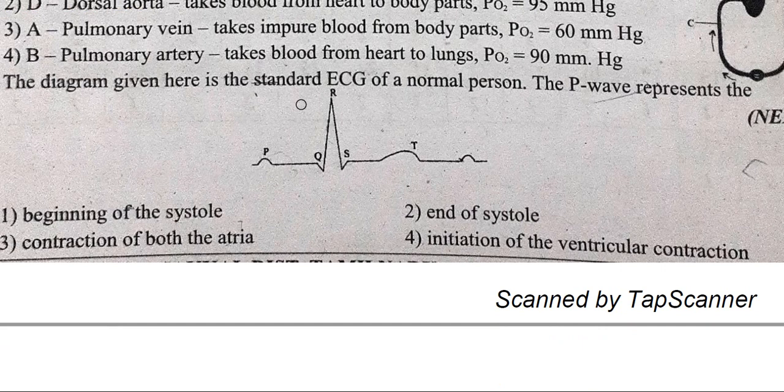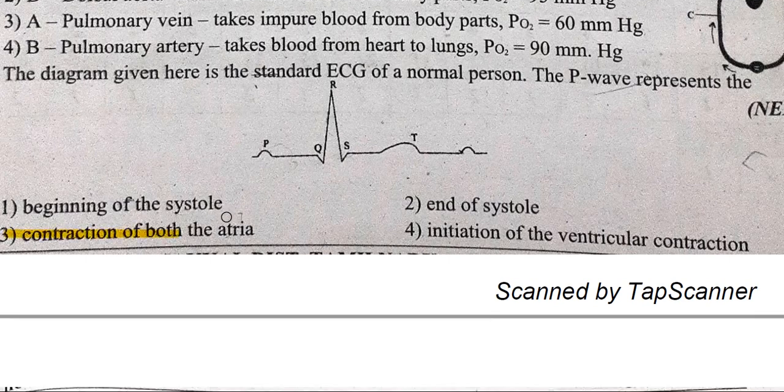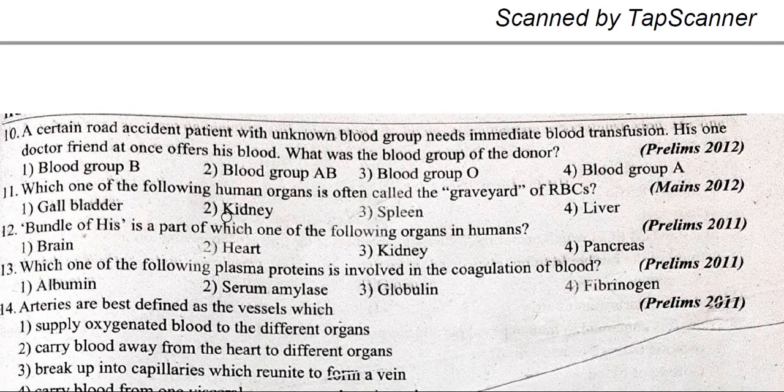The diagram given here is the standard ECG of a normal person. The P wave represents the contraction of both the atria.